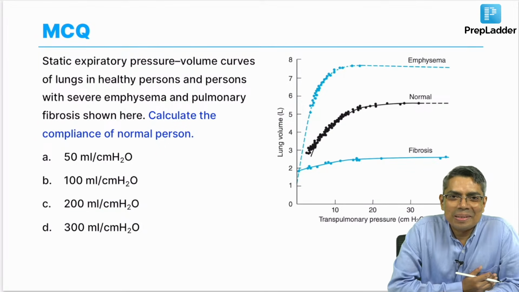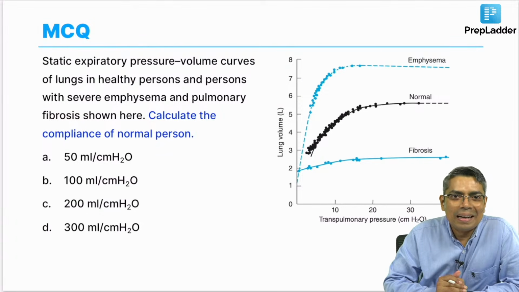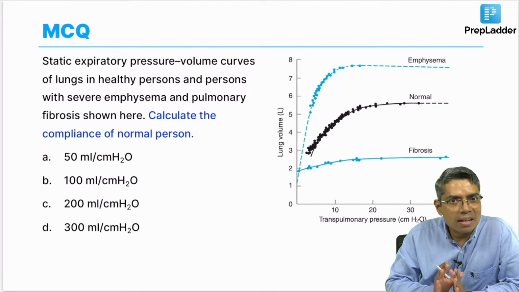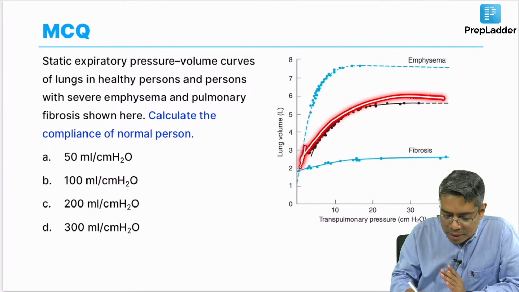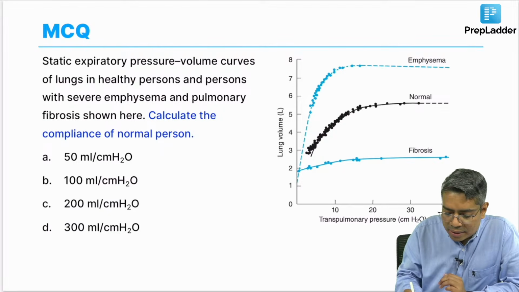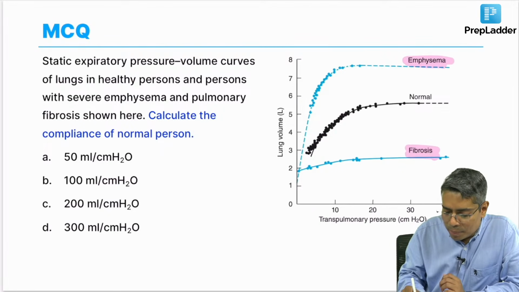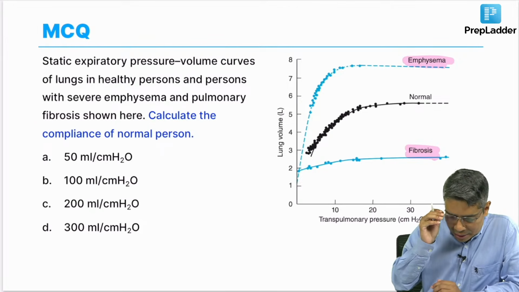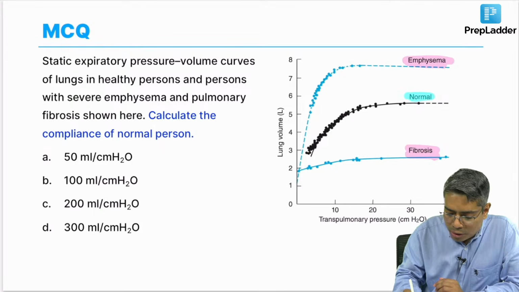Again, this is a question which is my favorite, and this question has been asked before, but in a different way. They gave you a normal compliance curve, and this one and this one. Previously they asked you to identify that this higher curve is because of which disease. So, this is emphysema and low compliance is fibrosis.